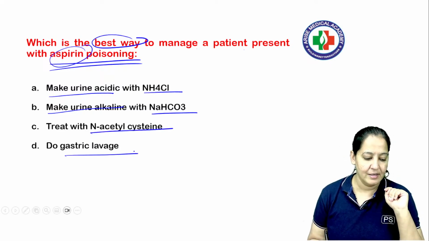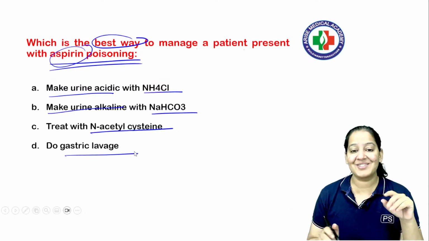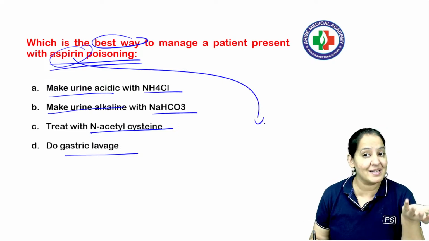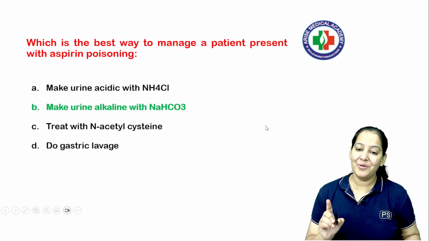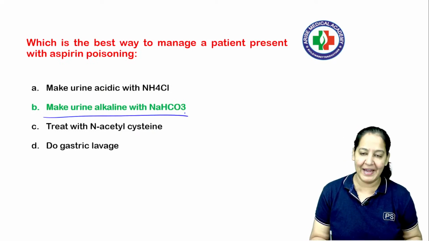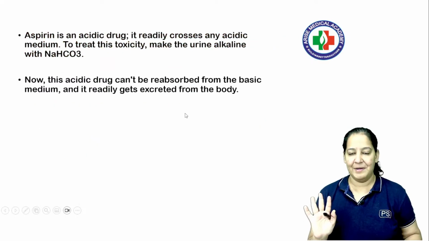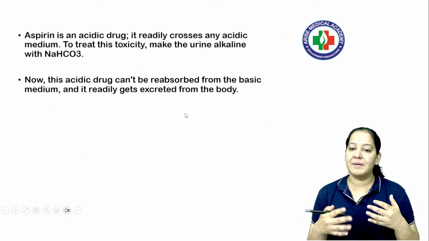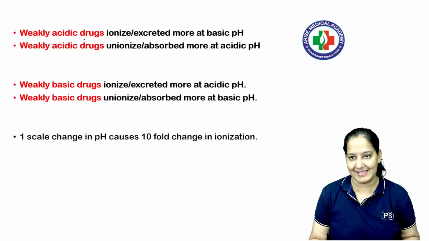What do you think? Give a guess, at least a wild guess. Yes, what is the correct answer? For understanding this question, you must understand whether aspirin is an acidic drug or a basic drug. Aspirin is an acidic drug, you know. So the correct answer here is B. Let me explain the explanation completely, then I will show you this question again and you all will be able to answer. So learn a few examples of acidic and basic drugs. The first thing to understand is that aspirin is an acidic drug.